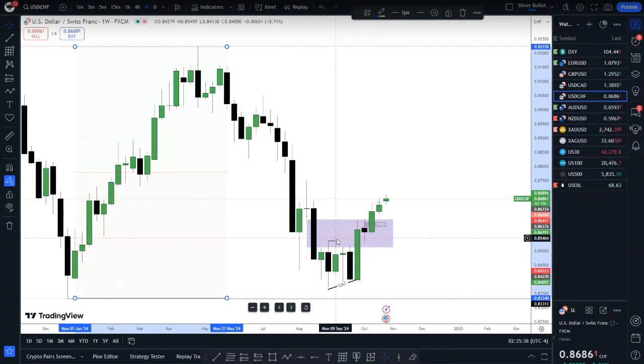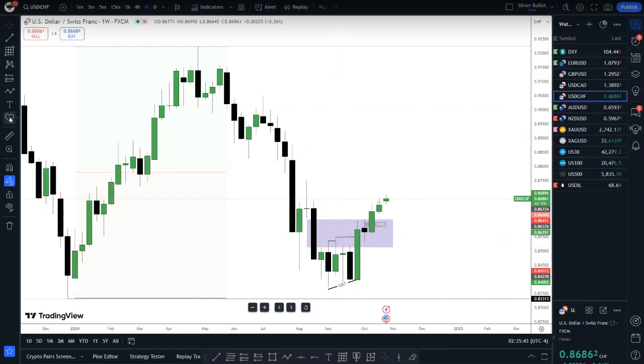We push above this high here, which means a break above this high here was actually a weekly market structure shift. We broke above this high, market structure shift here. So I'm expecting higher prices from here on. So what else do we do in this case?